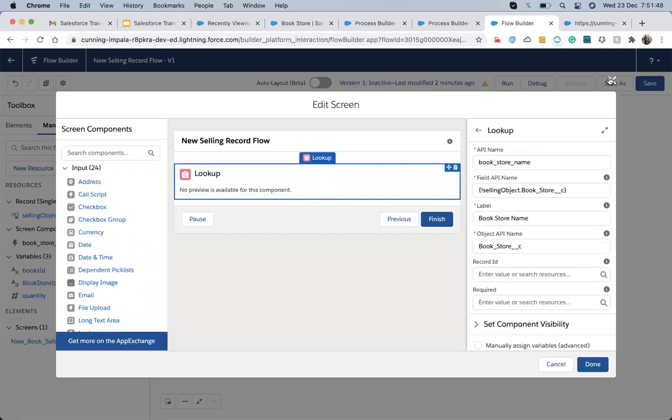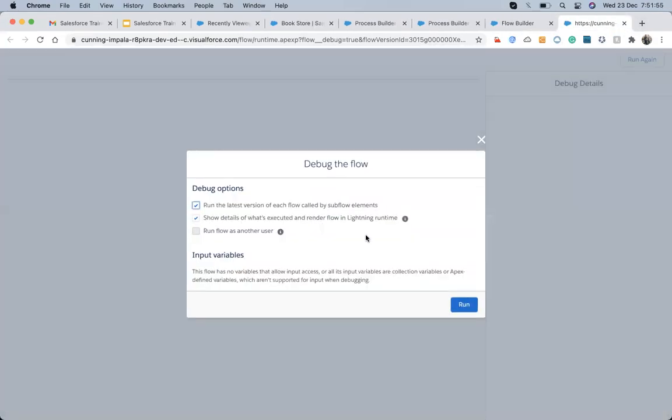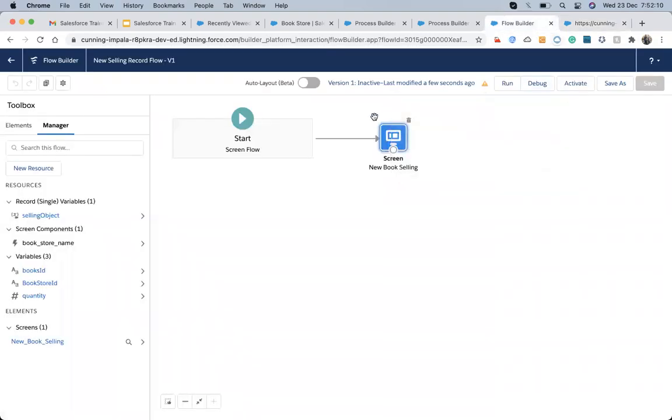Okay. No, it's something else. Looks like you don't have access to this field or the object or the API name. It's not a valid lookup component. Something got messed up.